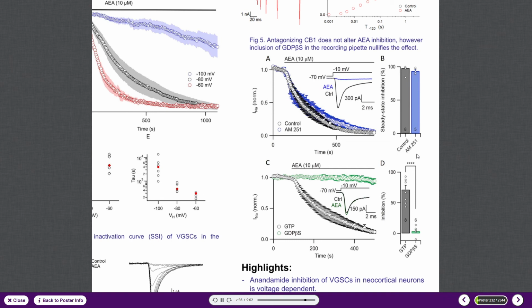So accordingly, we used a potent and selective CB1 antagonist, that is AM251, and asked whether the effect persisted when CB1 was blocked. Moving to the top plot, we found that not only did inhibition persist, but the time course of inhibition was more or less indistinguishable, and this led us to generalize our approach by blocking lots of G-protein coupled receptors instead of just CB1.